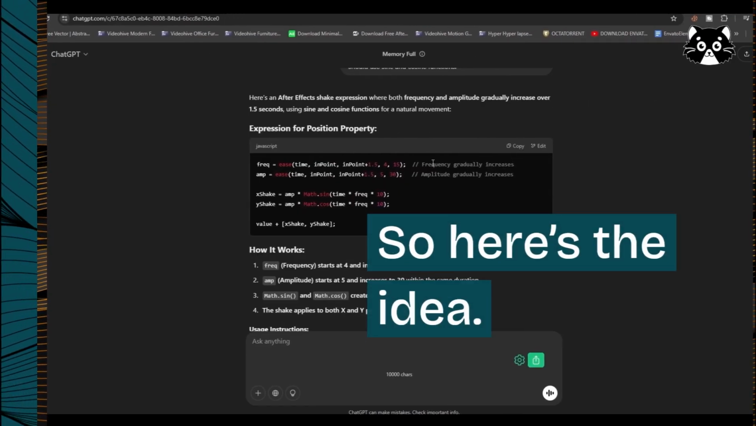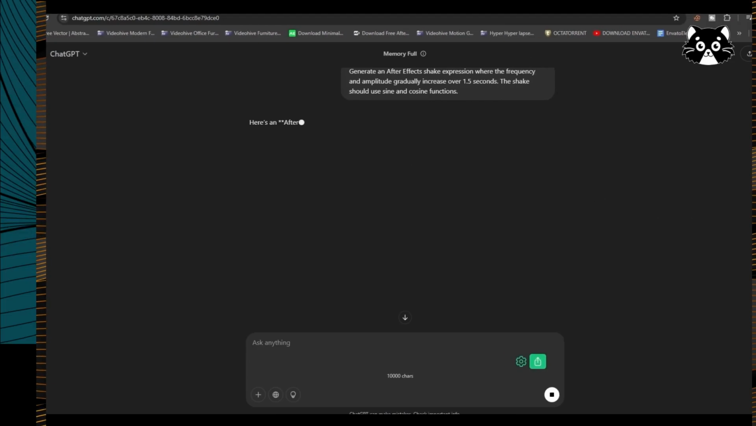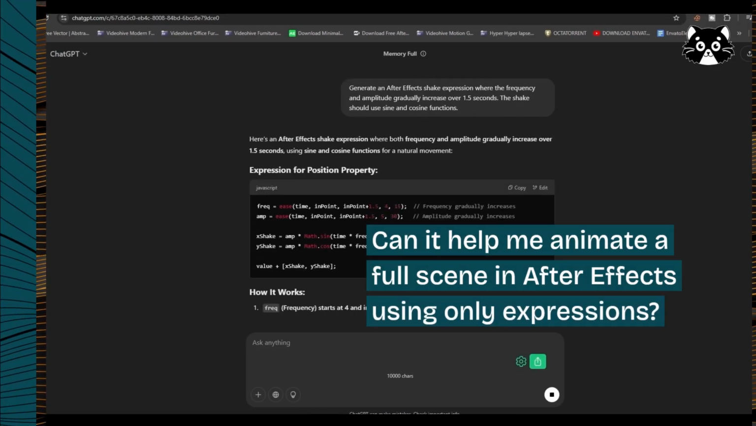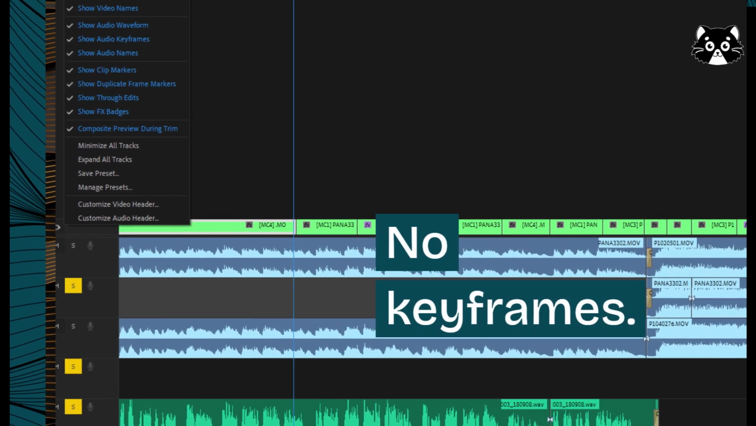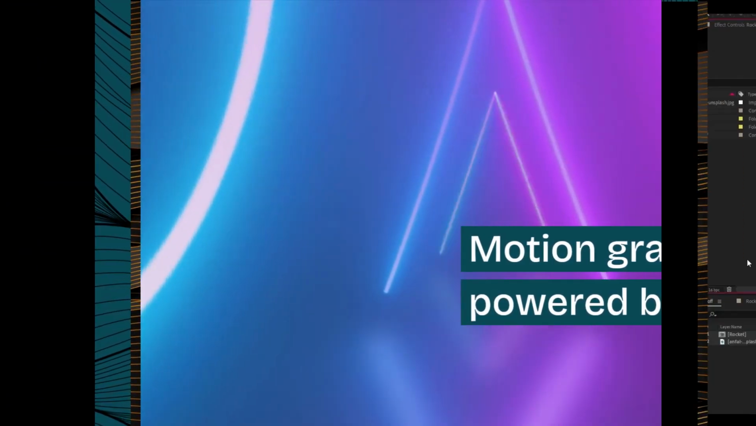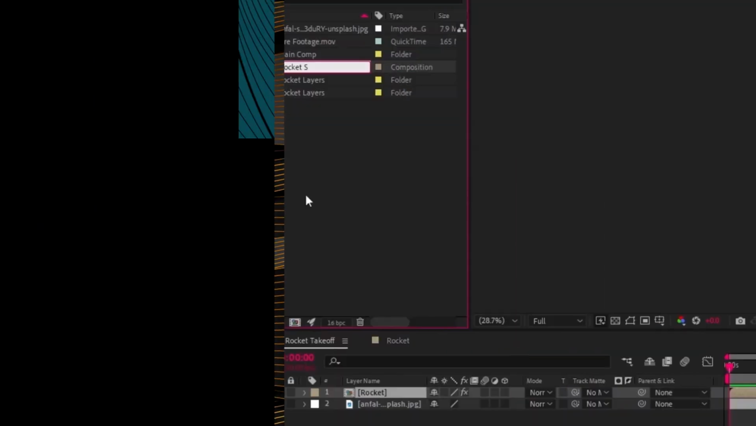So here's the idea. I wanted to challenge ChatGPT. Can it help me animate a full scene in After Effects using only expressions? No keyframes, just code. Motion graphics powered by AI. This little guy isn't moving yet, but that's about to change.